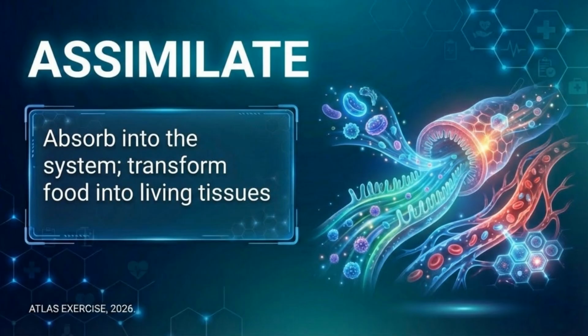Interesting facts. Vitamin D helps assimilate calcium. Insulin helps assimilate glucose into muscle cells. Resistance training improves nutrient partitioning and assimilation efficiency. Gut microbiome health plays a major role in assimilation. Assimilate: to absorb and incorporate nutrients into body tissues after digestion and absorption. In nutrition, assimilation refers to the process by which proteins, carbohydrates, fats, vitamins, and minerals become integrated into the body for energy, growth, and repair.